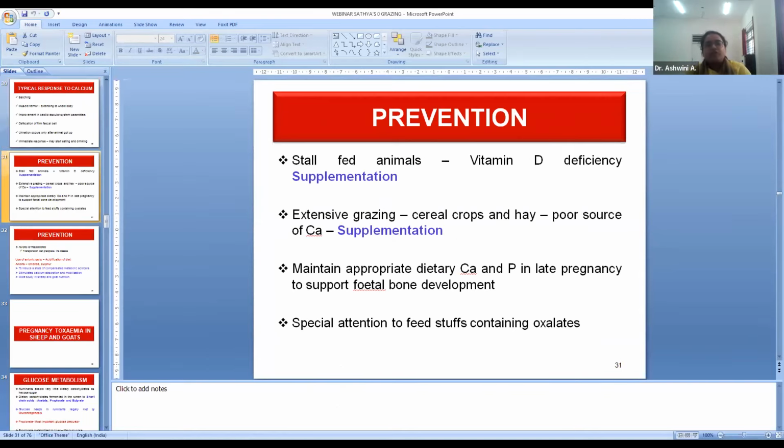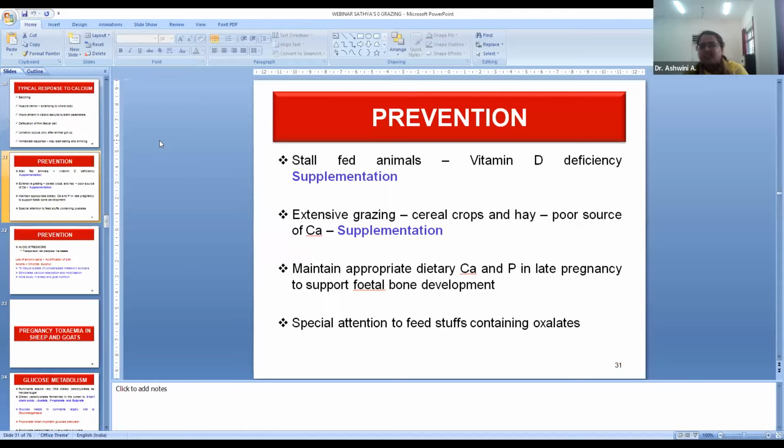So prevention of this condition: in stall-fed animals, they have less access to sunlight, so vitamin D deficiency is more likely. So we have to supplement vitamin D in prepartum, late gestation animals, mainly in stall-fed animals. In extensive grazing animals, what happens?